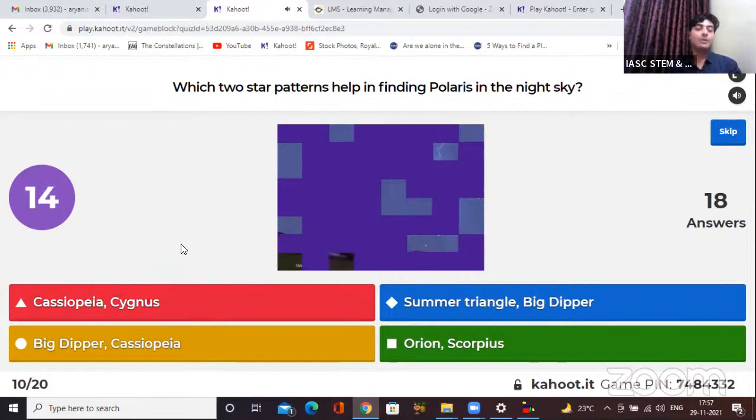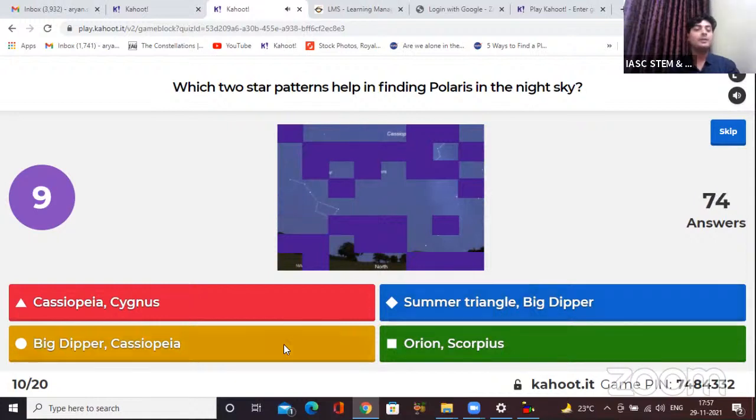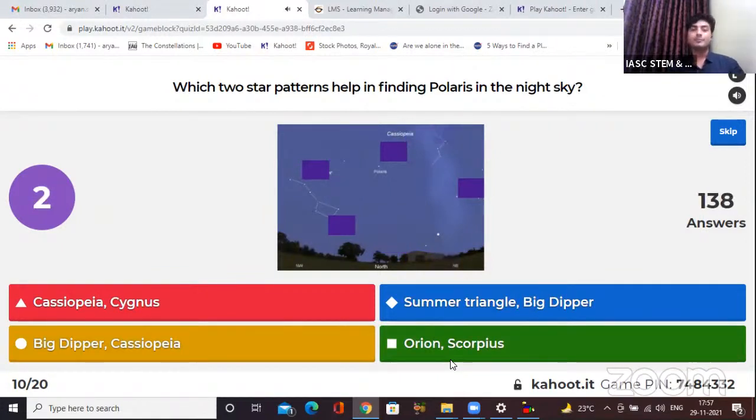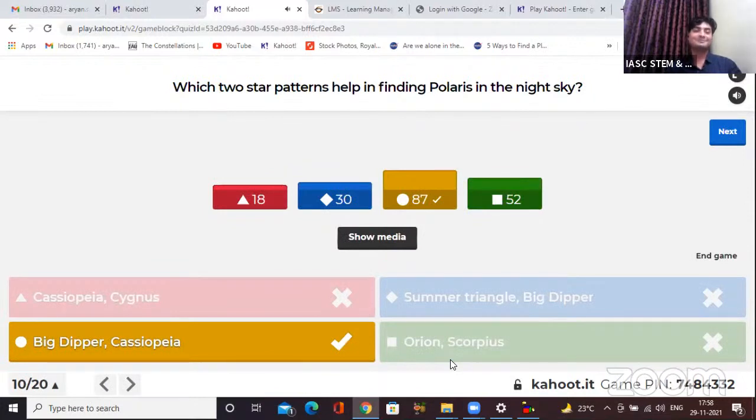Let's see who gets it correct. Option red is Cassiopeia and Cygnus. Option blue, Summer Triangle, Big Dipper. Option yellow, Big Dipper, Cassiopeia. Option green, Orion and Scorpius. Answer just got revealed in the image as well. Okay, so 87 of you got it correct.